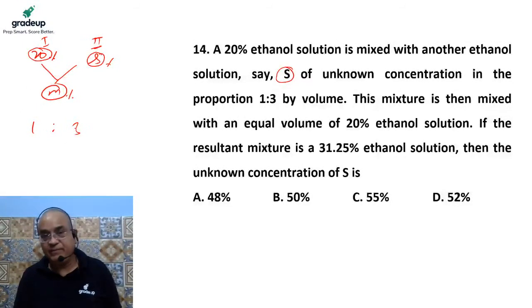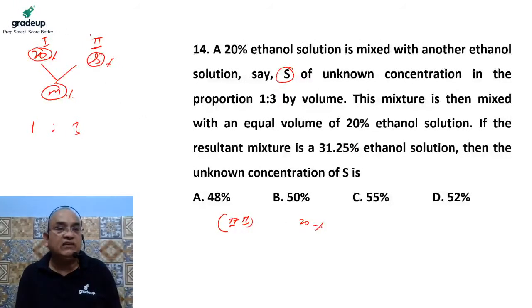This is the mixture of first variety and second variety, and we have prepared a third variety of mixture, the resultant of first plus second. This mixture is then mixed with an equal volume of a 20% ethanol solution.